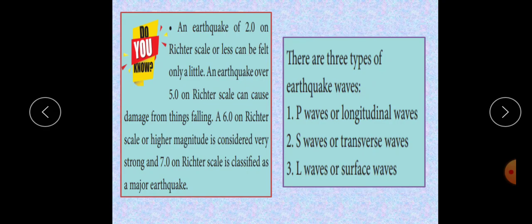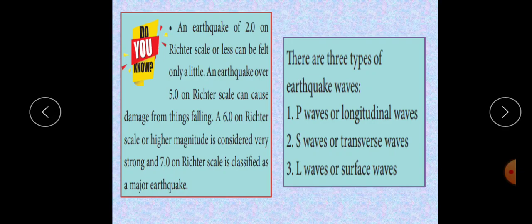An earthquake of 2.0 on Richter scale or less can be felt only a little. We feel little shaking only. An earthquake over 5.0 on Richter scale can cause damage from things falling. Then 6.0 Richter scale or higher magnitude is considered very strong, and 7.0 on Richter scale is classified as a major earthquake.